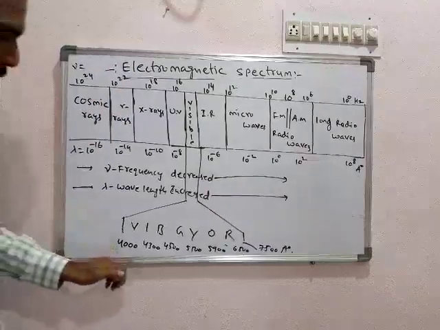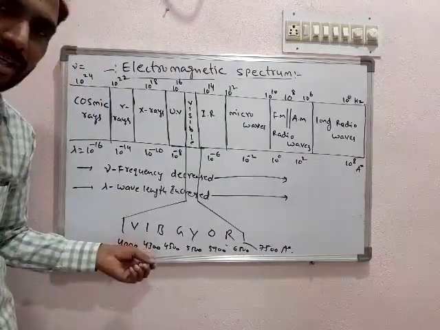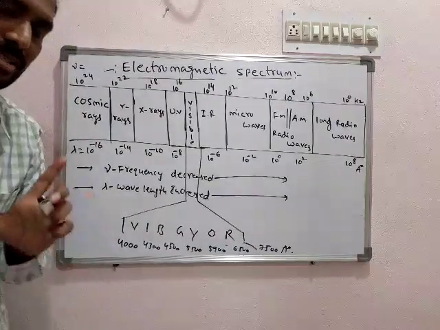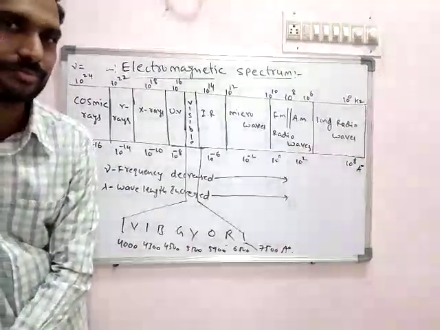We must know at least these visible wavelengths to within plus or minus 100. We must remember these wavelength values also.